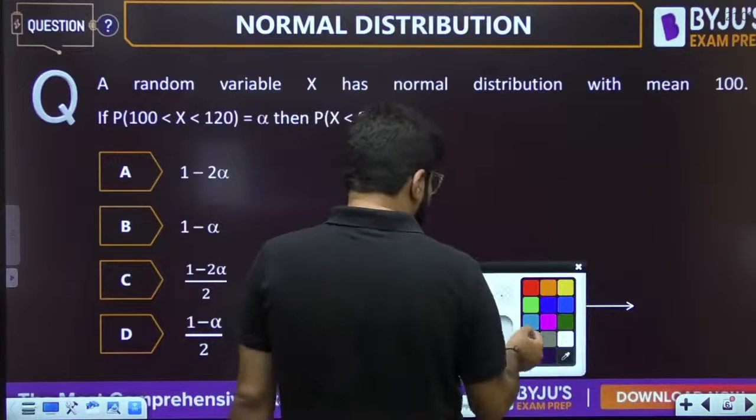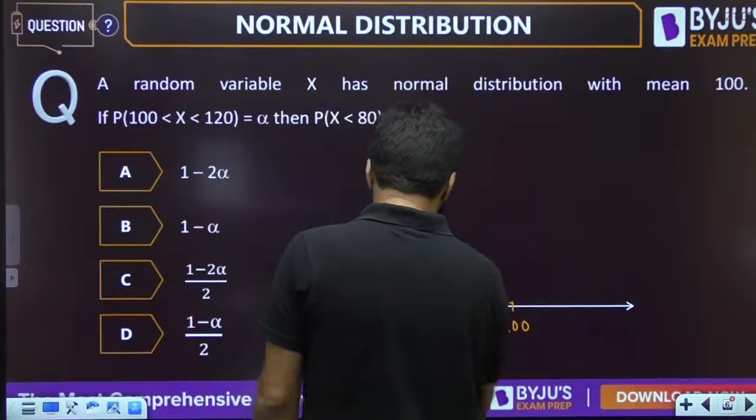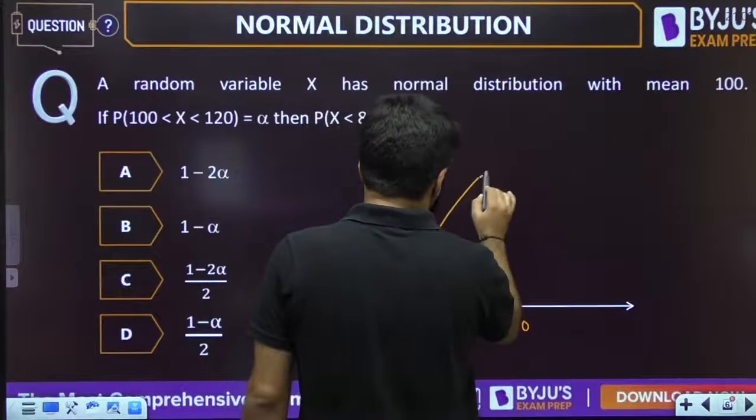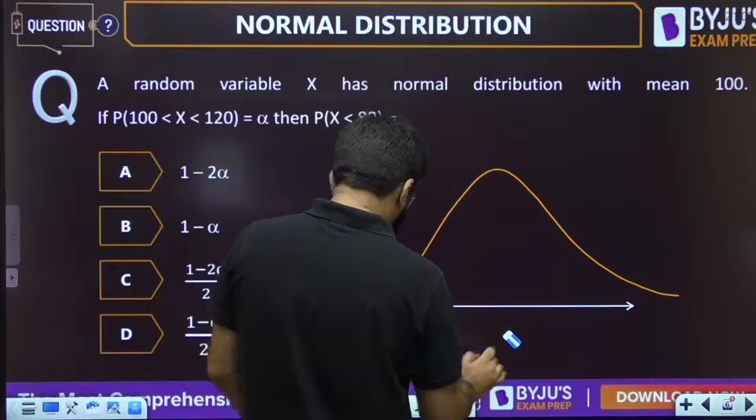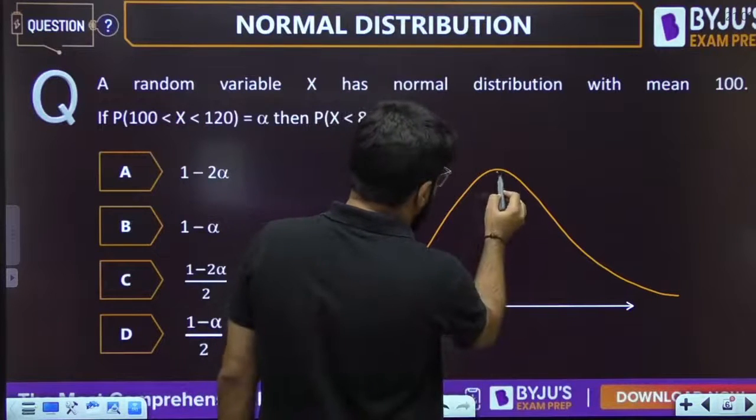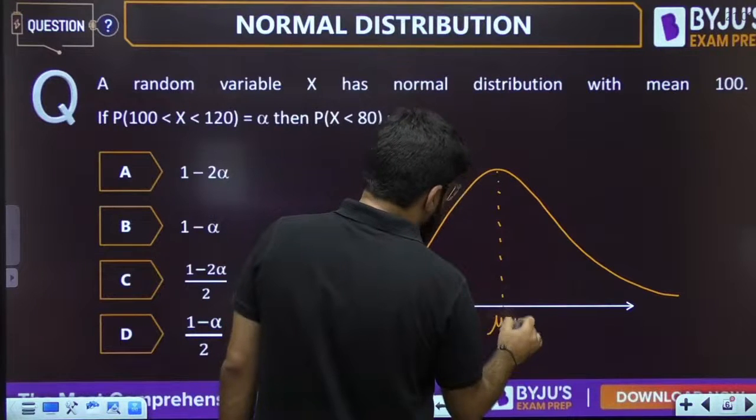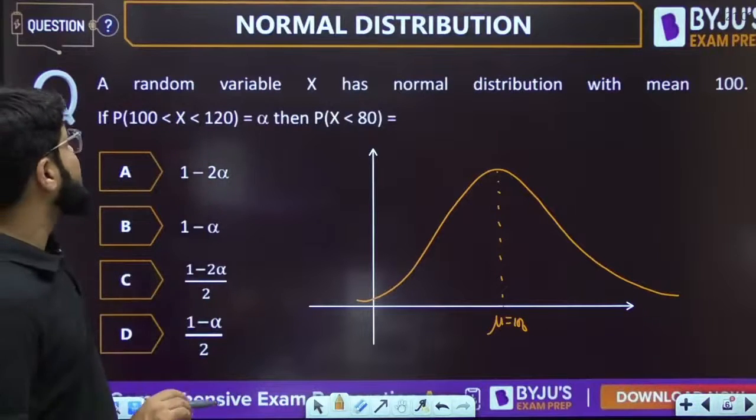And we know that normal distribution is a bell-shaped curve, represents bell-shaped data, and that is always symmetric about the mean value, that is given to you as 100 here. One of the data is given to you.